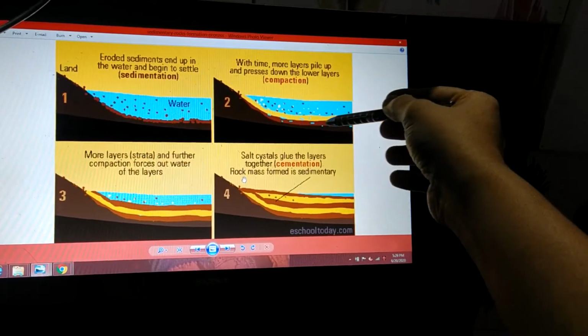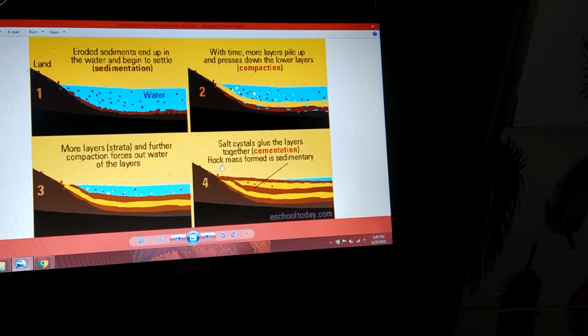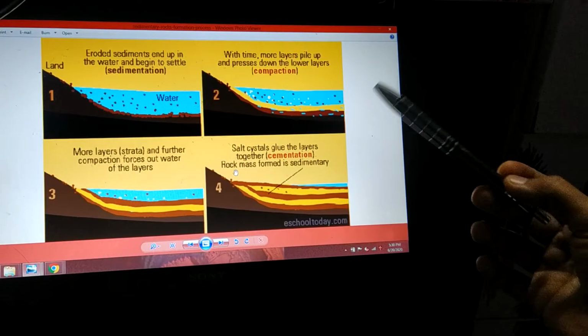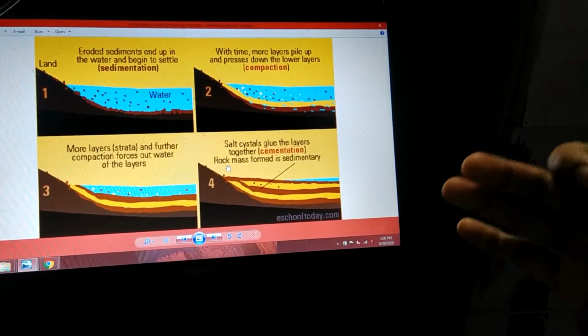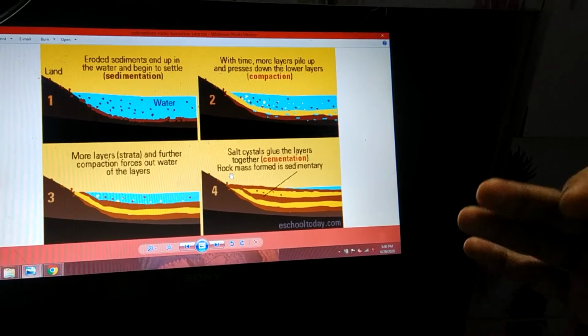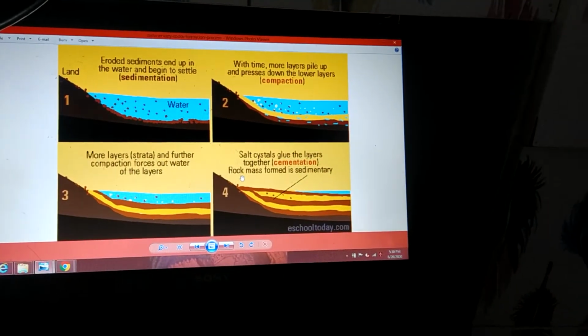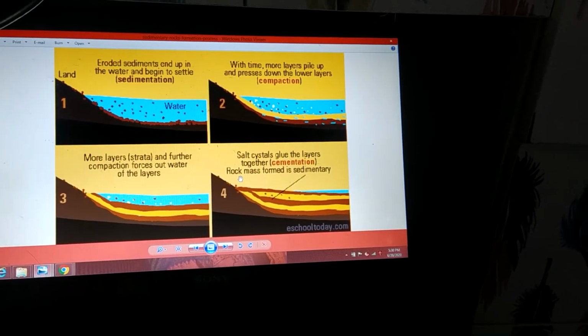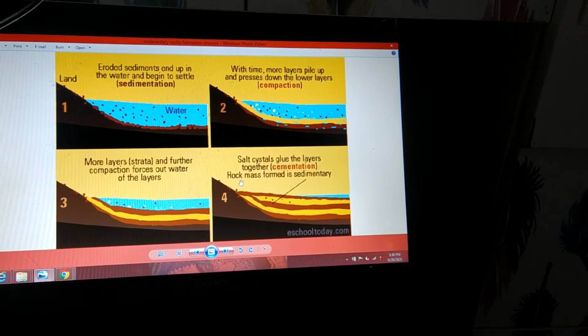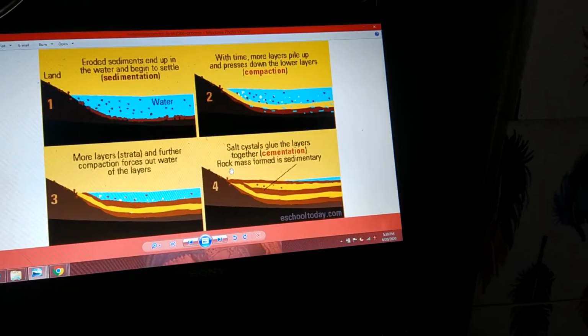So layer after layer, these layers get deposited. Pressure is created because something is placed one above the other. Obviously, when you place something one above the other, pressure will be created, and that pressure will make the water squeeze out. With the help of a salt, these layers get glued together to form a rock. That is called cementation.